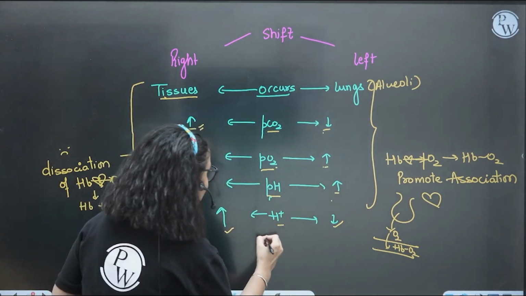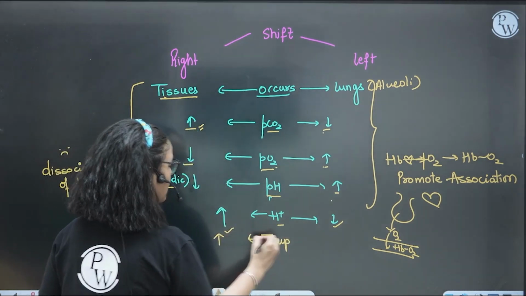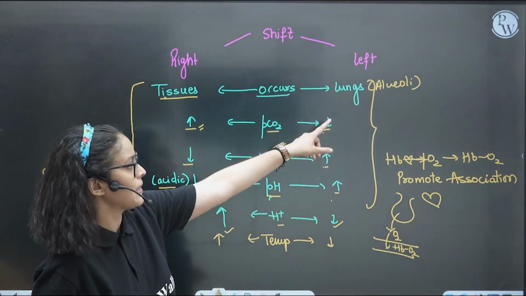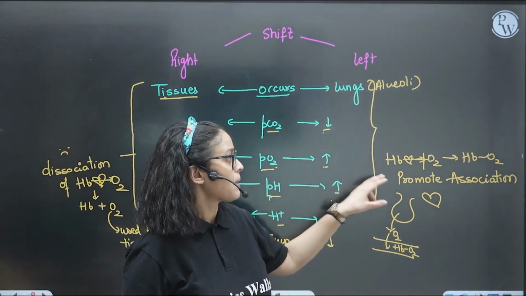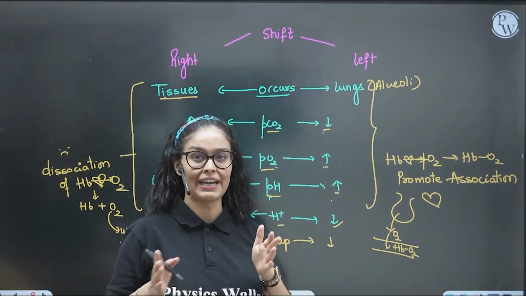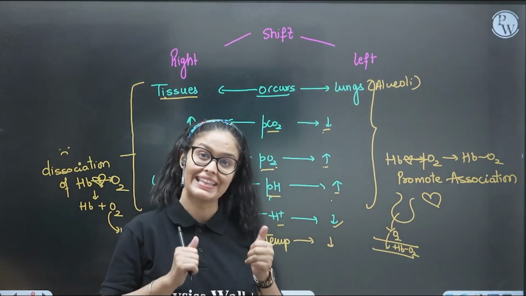And when we talk about temperature, because in the tissues metabolic reactions are happening, temperature is high, and here temperature is less. So all these factors in the lungs, in the alveoli, promote association, meaning hemoglobin liking oxygen and patching up with it, right? So they are associating with each other in the alveoli.